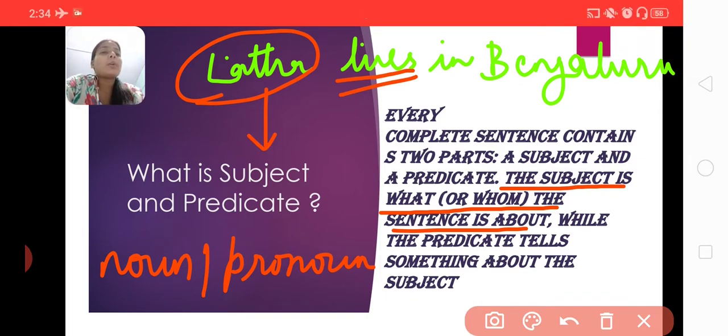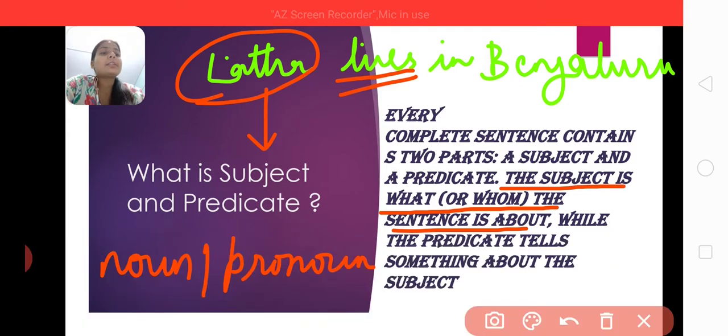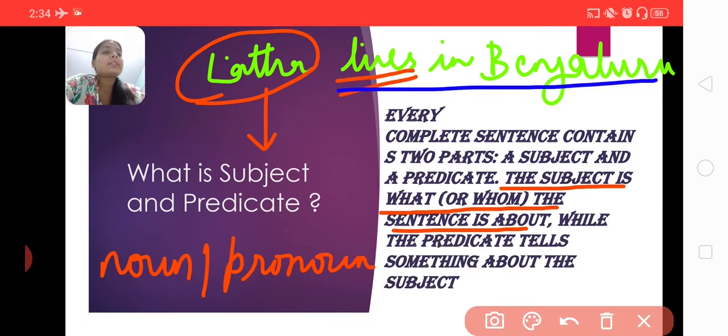Now what is the remaining part over here? This part of the sentence is called the predicate. The predicate tells something about the subject.